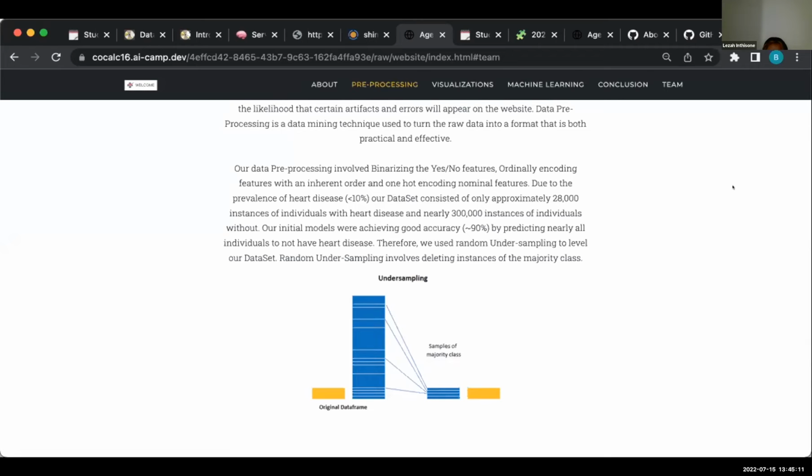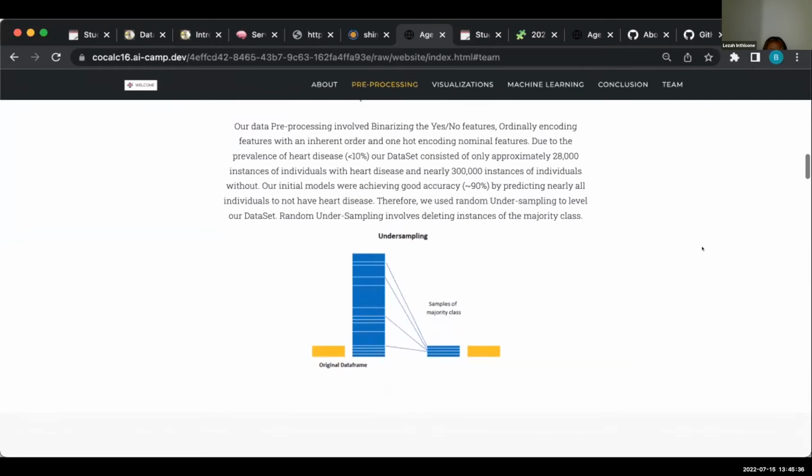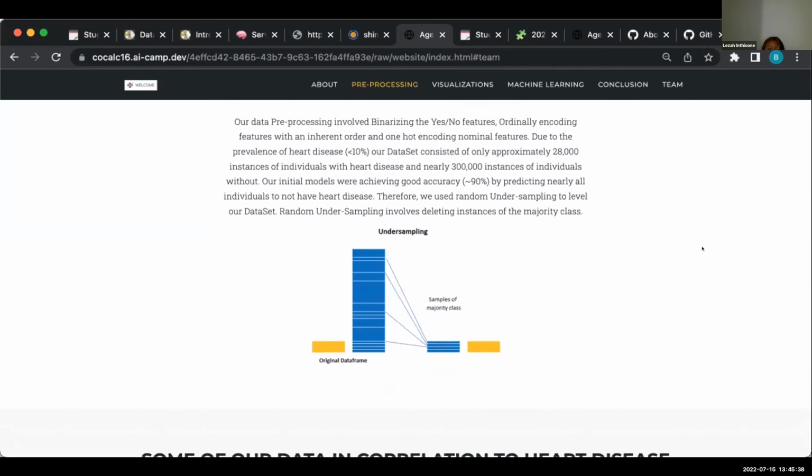Our dataset consisted of only approximately 28,000 instances of individuals with heart disease and nearly 300,000 instances of individuals without. Our initial models were achieving good accuracy around 90%, but were predicting nearly all individuals as not having heart disease. Therefore, we use random undersampling to level our dataset. Random undersampling involves deleting instances of the majority class.